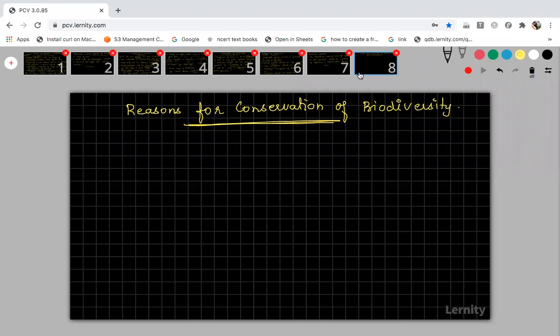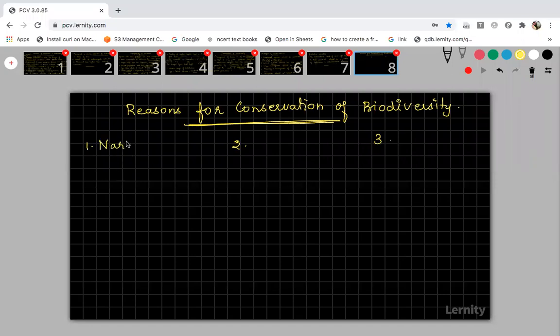Fine. Now listen. What are the reasons for the conservation of biodiversity? Based on these reasons, I am categorizing them under three categories.